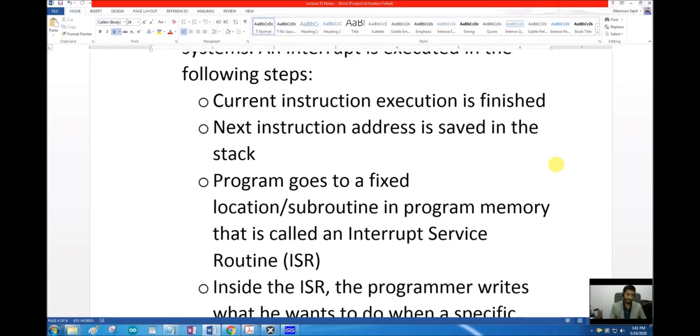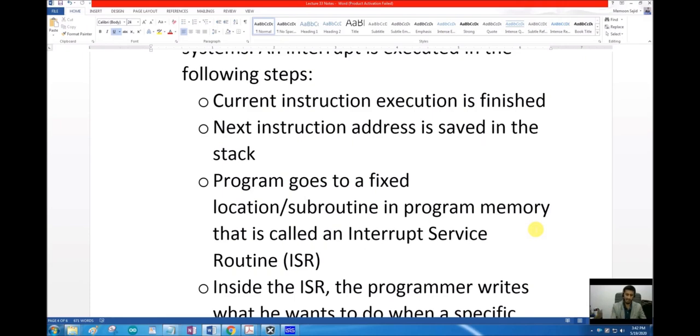Saved where? Where is the address saved when we call any subroutine? In the stack. So this time again the address will be automatically saved in the stack, and the program will go to a fixed location or a subroutine in program memory, and that is called an interrupt service routine. So previously, when we were making a program in which we made our subroutine for delay, we used to manually call that delay, call that function, call that subroutine. What it will do is I set the port to 1, call delay.